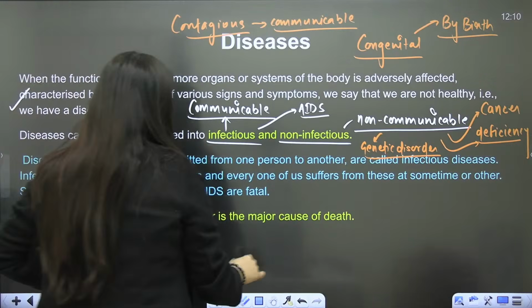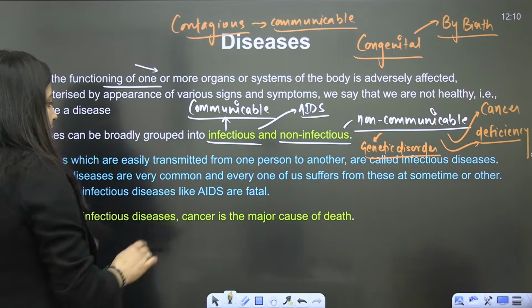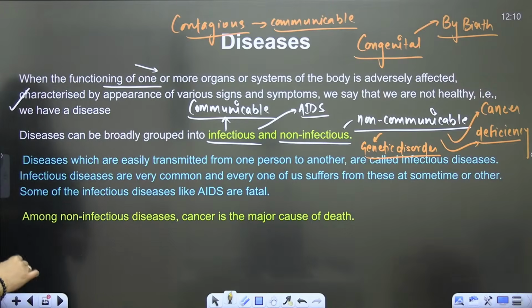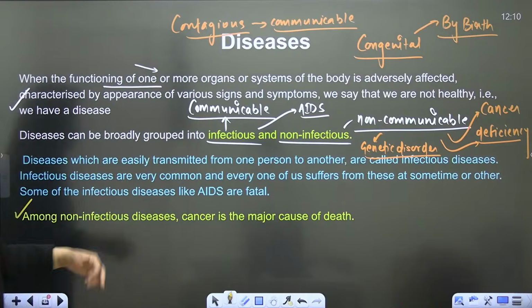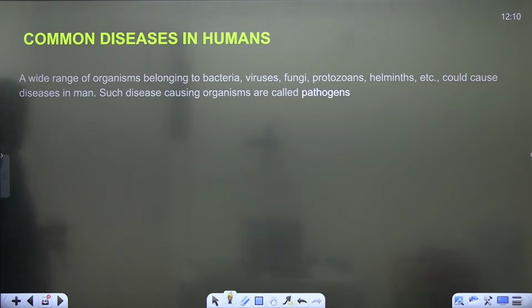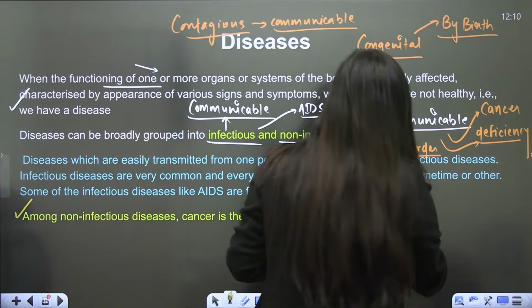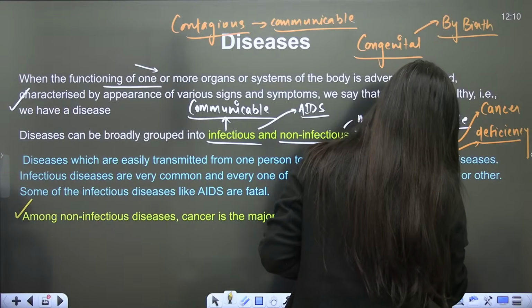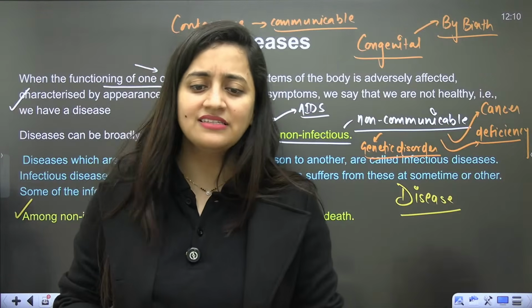So diseases which are easily transmitted from one person to another are infectious, you know the example, and among non-infectious, cancer is the major cause of disease. Told you already. Okay, let's talk about the common diseases that are there in humans. But before that, I'll ask a general question. How can a disease spread? It's a very simple question.